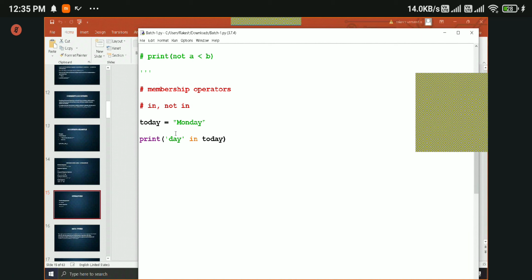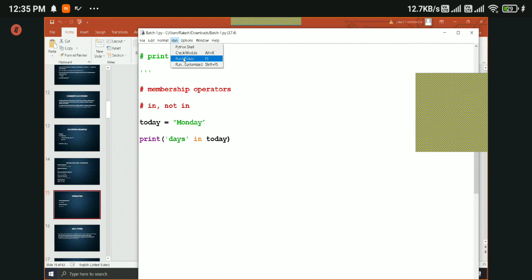So we can use the membership operator in to check whether a particular value is present or not in a particular variable, right? Let's say if I say days, not day, just days in today. What is the output?